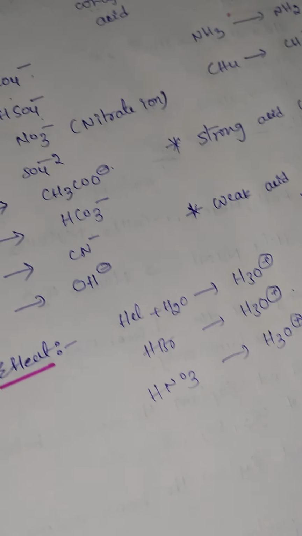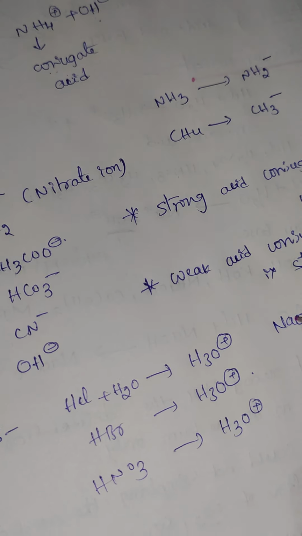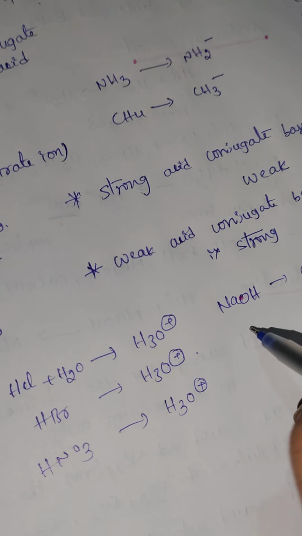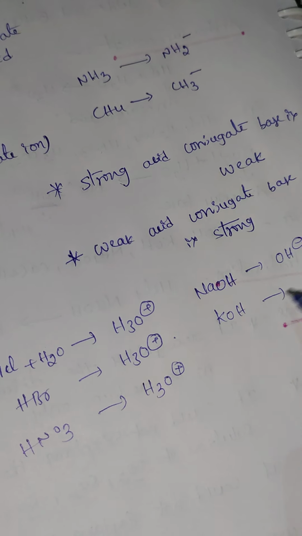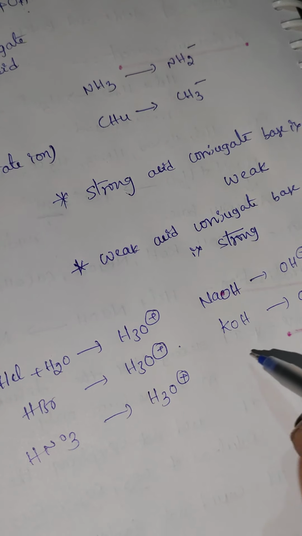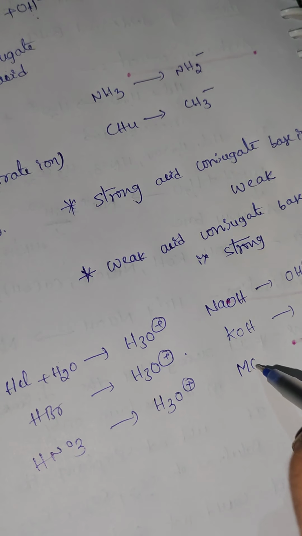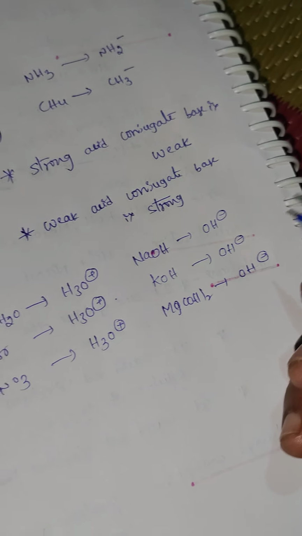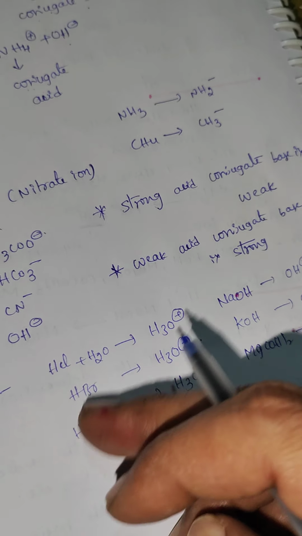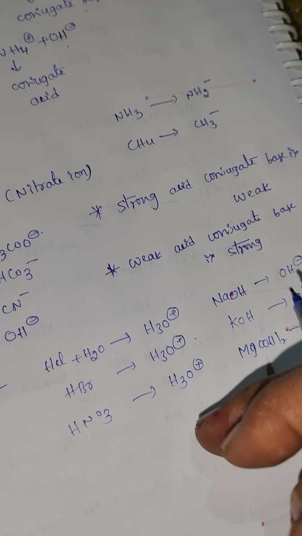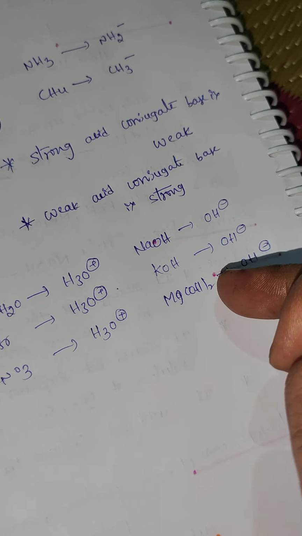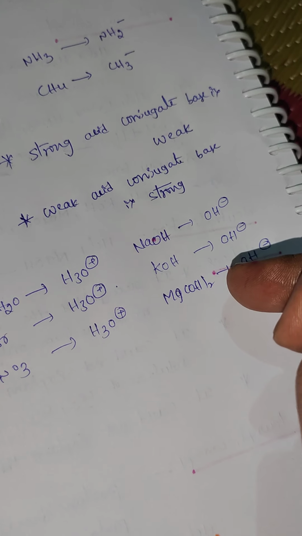The strong bases we can take: NaOH produces OH-, KOH produces OH-, Mg(OH)2 produces OH-. When acids are dissolved in water, they produce H3O+ ions. When bases are dissolved in water, they produce OH- ions.